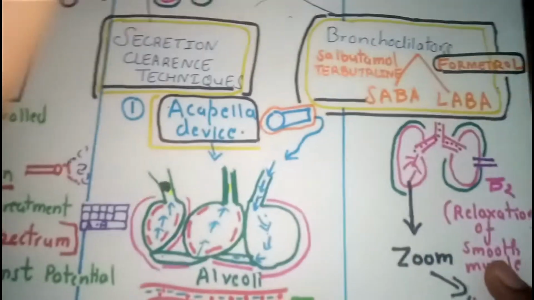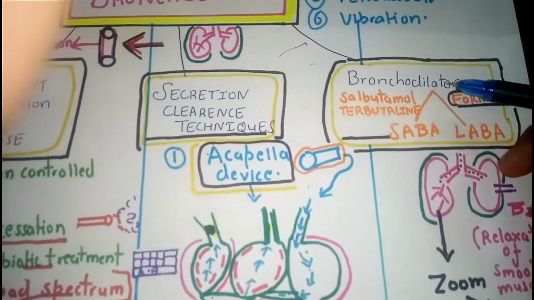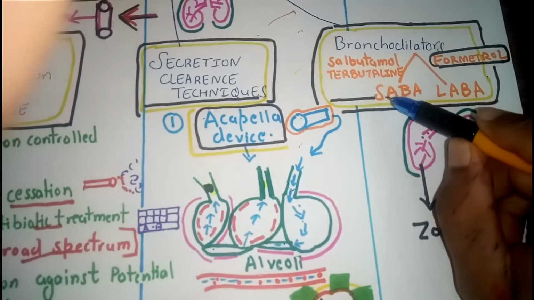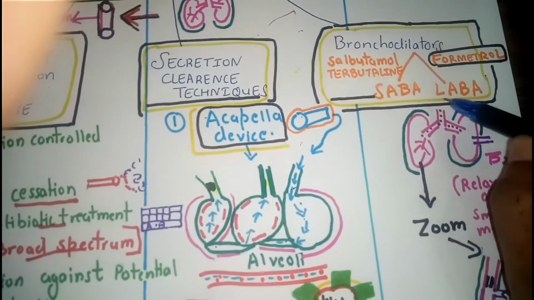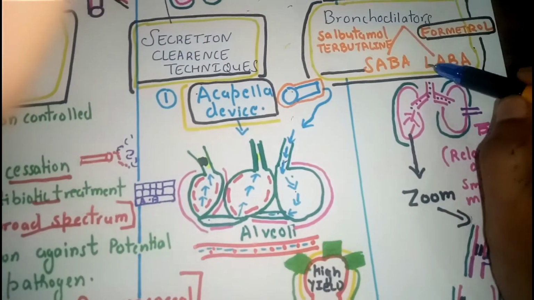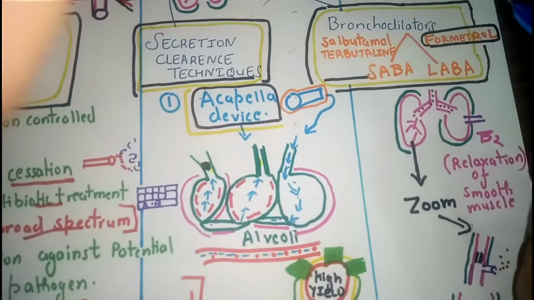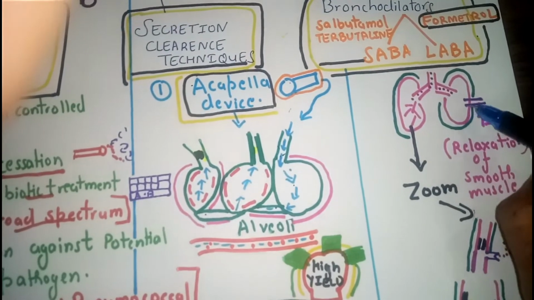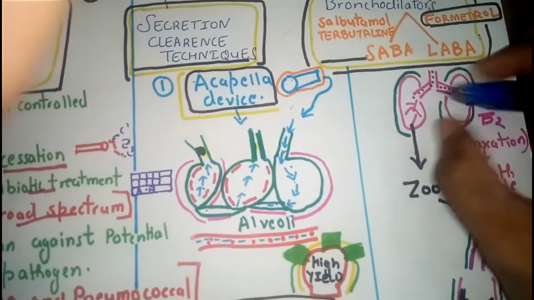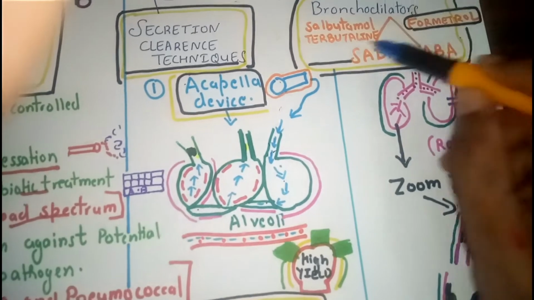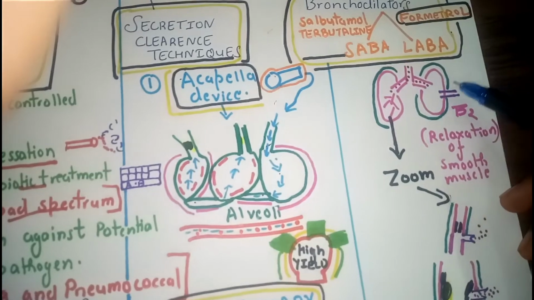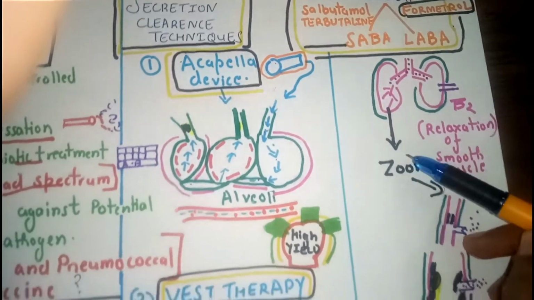Now, our third and last therapy is the initiation of bronchodilator therapy. There are two types of bronchodilators: the short-acting and the long-acting beta 2 agonists. So basically, what exactly will the bronchodilator do? There are beta 2 receptors found inside the lungs which help in the relaxation of the smooth muscles of the lungs. When a beta 2 agonist, that is salbutamol, terbutaline or formoterol, is given to the patient, what exactly will happen? Let us zoom in.